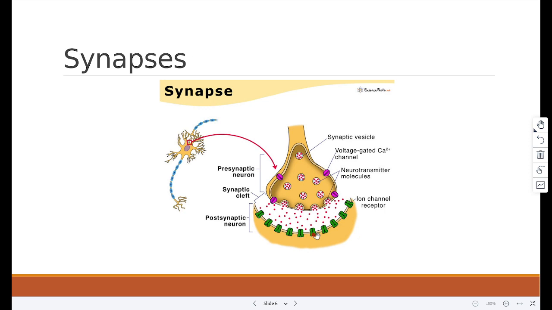Synapses ensure that impulses only travel in one direction, avoiding confusion within the nervous system if impulses were traveling in both directions. As this is the only part of the nervous system where messages are chemical as opposed to electrical, it is the only place where drugs can act to affect the nervous system.